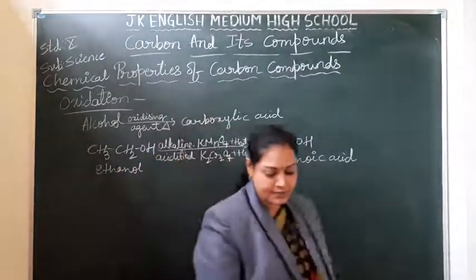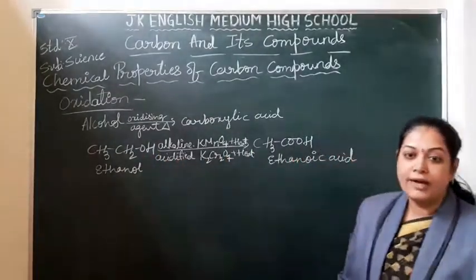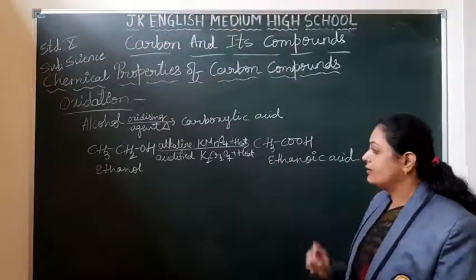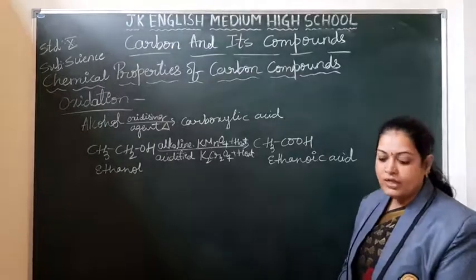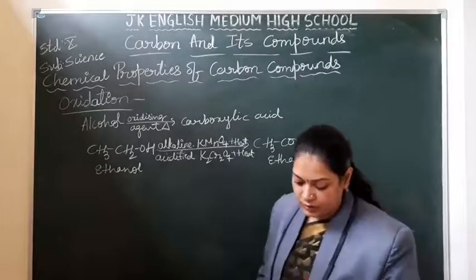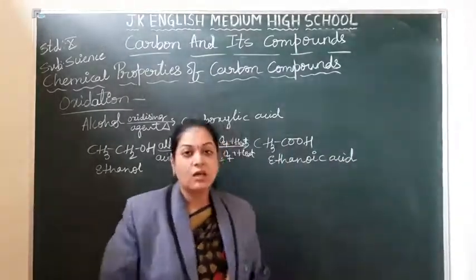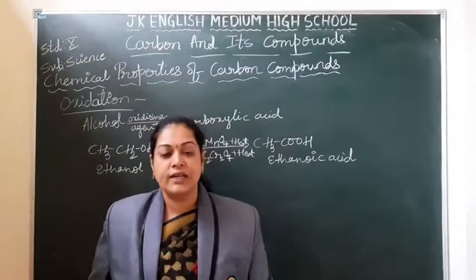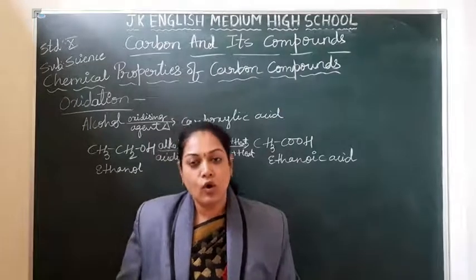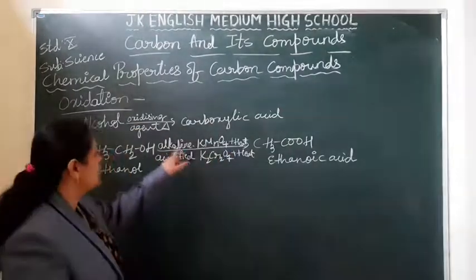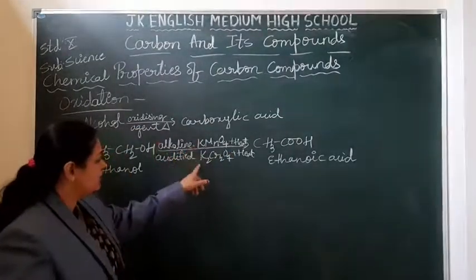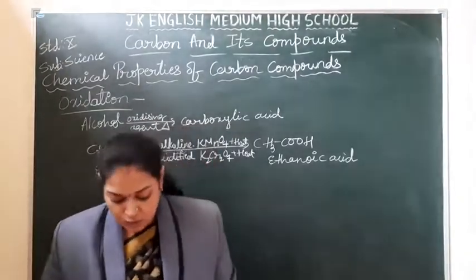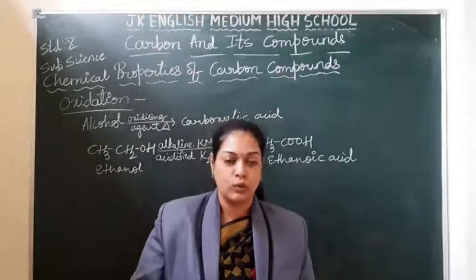You can take acidified potassium dichromate and heat it, and you get ethanoic acid. Right? So this is one example of oxidation. The substances which help the oxidation process, we call them oxidizing agents. Now in this case, these two act as oxidizing agents because they are helping the oxidation process.